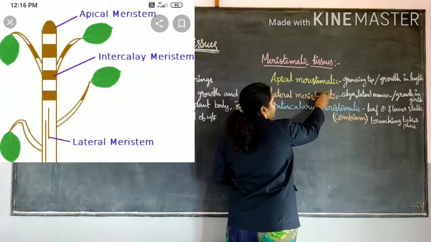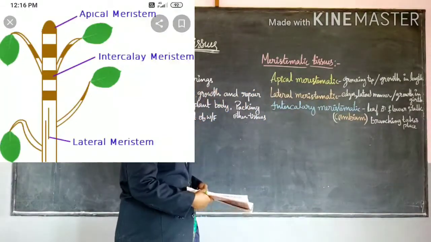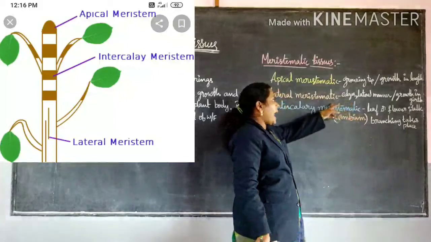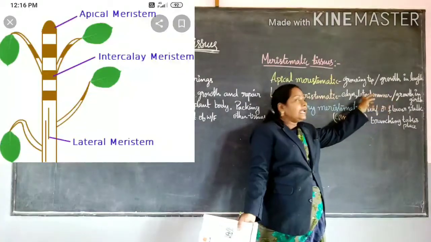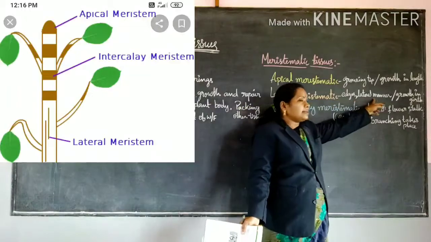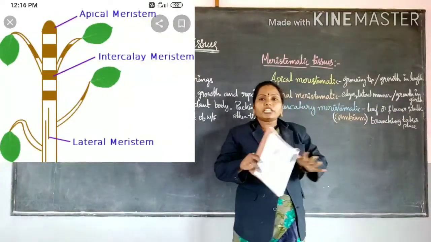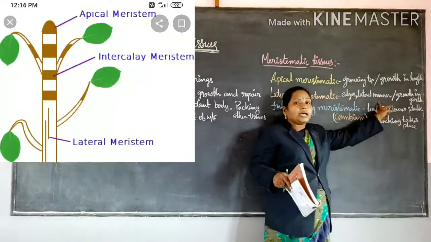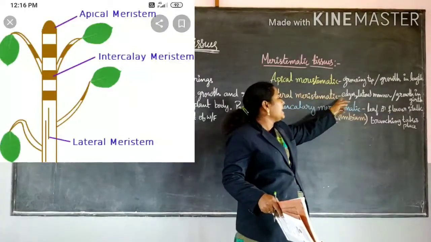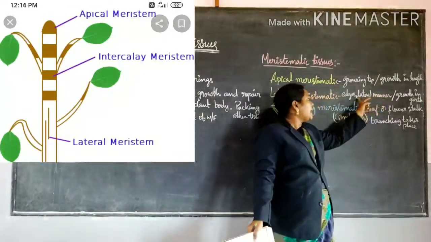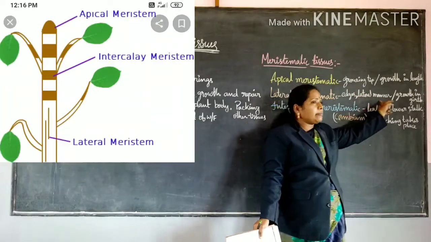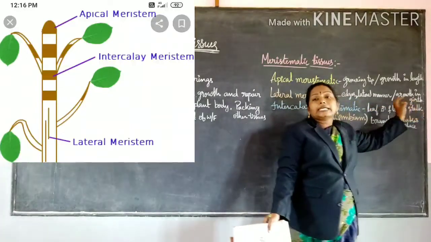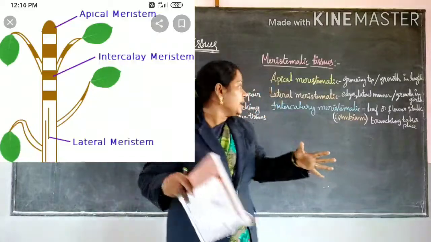This lateral meristematic tissue is present around the edges of the plant, and the growth takes place in a lateral manner, widthwise. Here, around the edges, growth takes place in a lateral manner, and again here growth takes place in a lateral manner. So it is growth girthwise. Girthwise means width growth takes place.